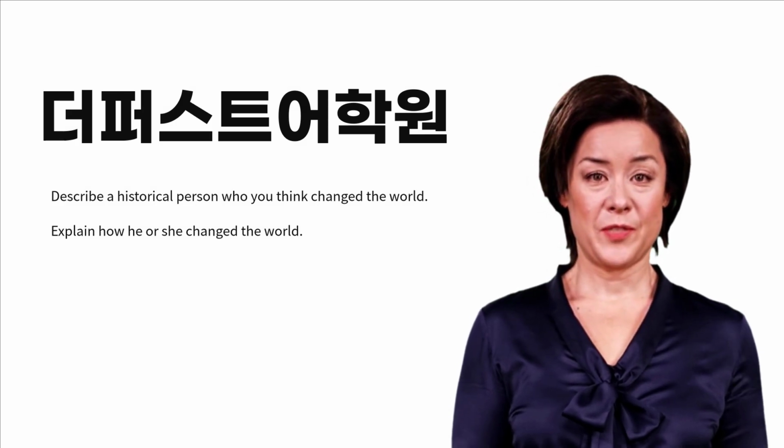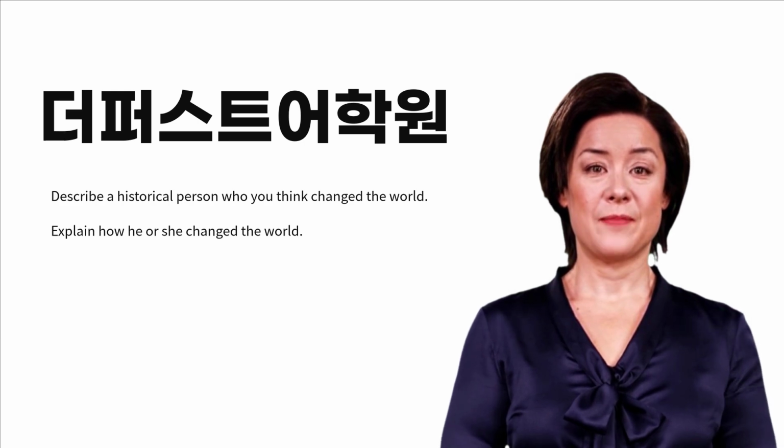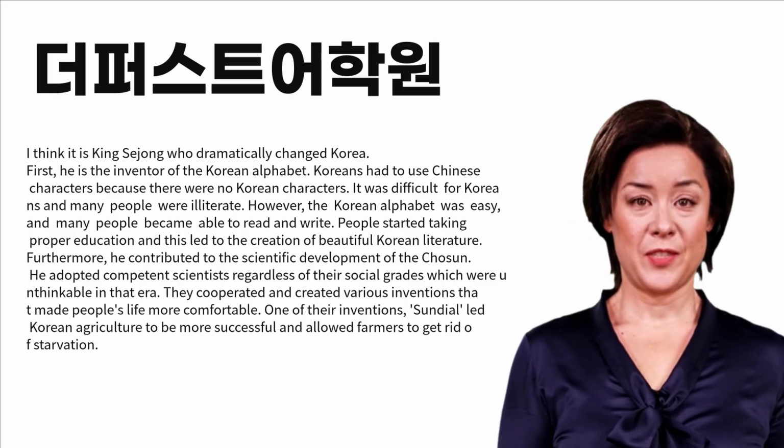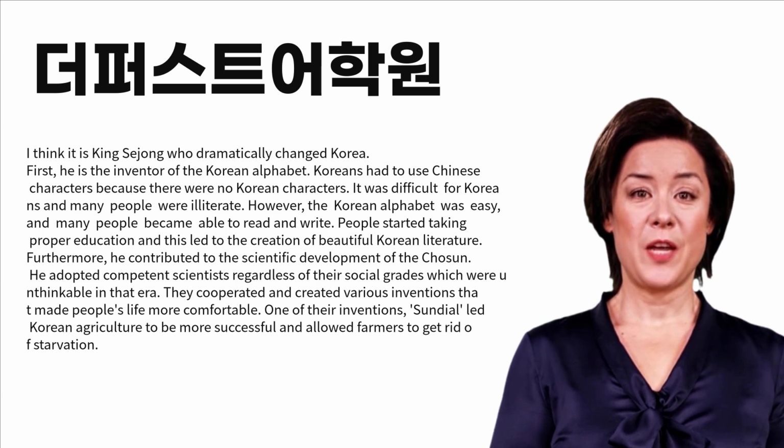Describe a historical person who you think changed the world. Explain how he or she changed the world. I think it is King Sejong who dramatically changed Korea. First, he is the inventor of the Korean alphabet.